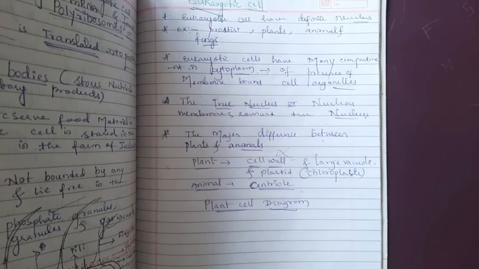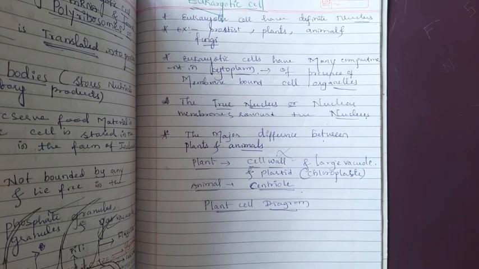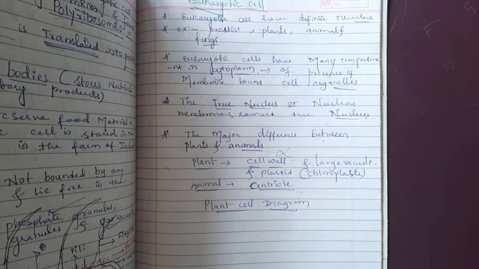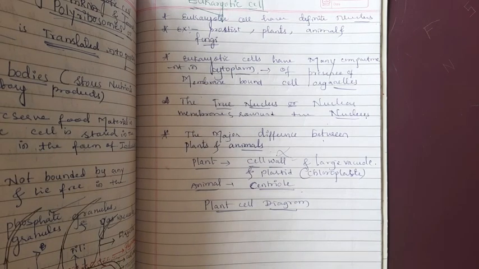In the previous class we started the discussion about the eukaryotic cell. The eukaryotic cell has a definite nucleus. Examples of eukaryotic cells are protist, plant, animal and fungal cells. All eukaryotic cells have compartments in the cytoplasm due to the presence of cell organelles. Membrane bound cell organelles are present in the cytoplasm of the eukaryotic cell.